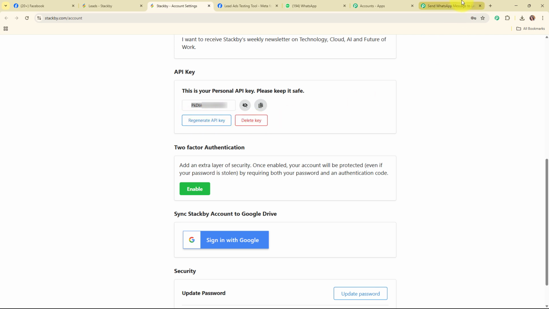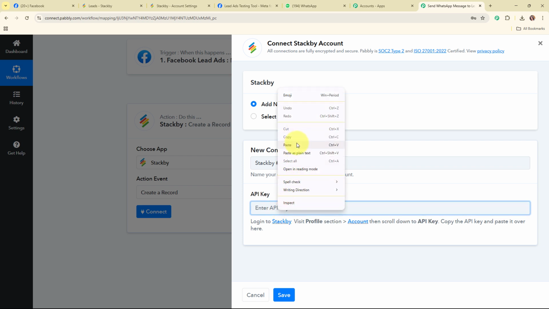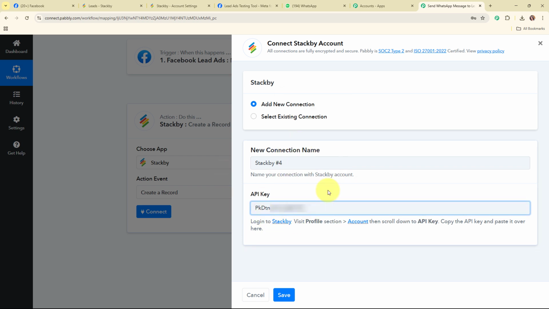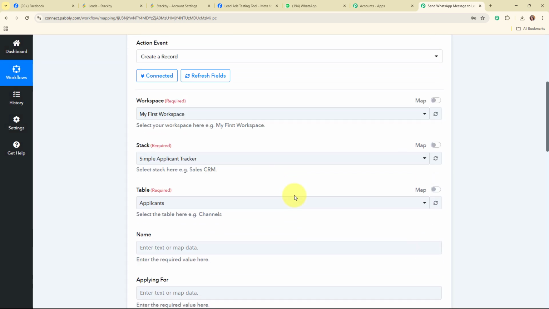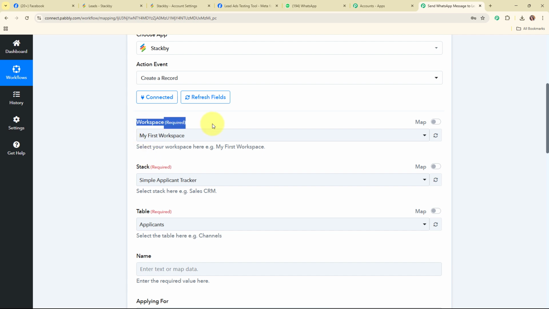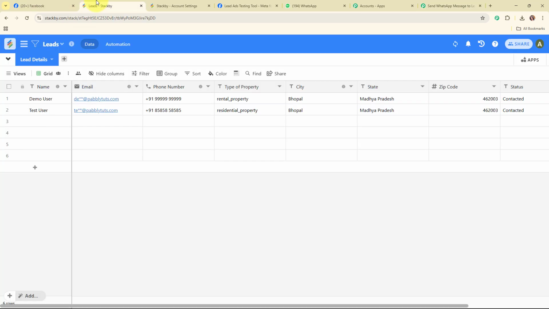Moving back to Pabbly's workflow, I'm going to paste the API token. Now after entering the API token, I'm going to click on save. And here you can see we are now successfully connected. So moving forward, it is asking me to select the workspace, stack and the table. To get all these details, let me take you back to my Stackby account.